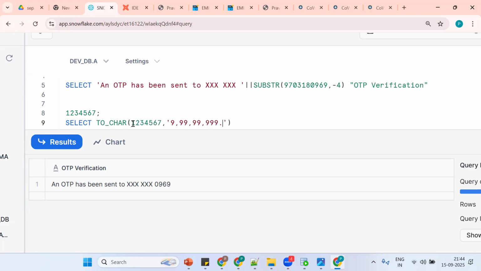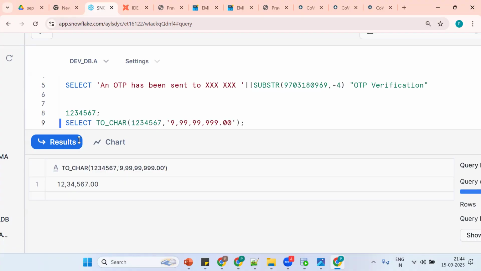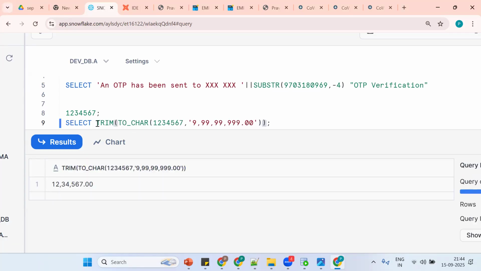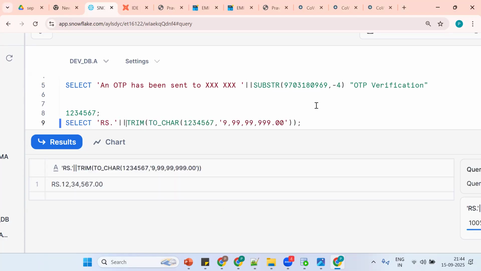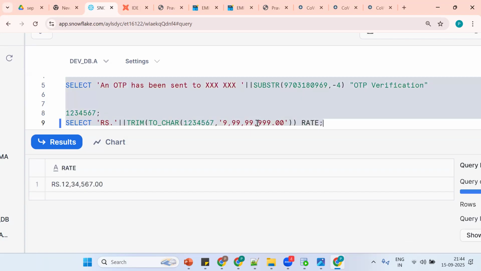So see, 9.00. Okay. How to put the rupee symbol? How to remove spaces? Trim. So the trim function will remove spaces. How to put rupee symbols? Simply use concat. Simple thing. See, this is the function. How to put proper heading by using column alias. Okay, simple. So this is so far.